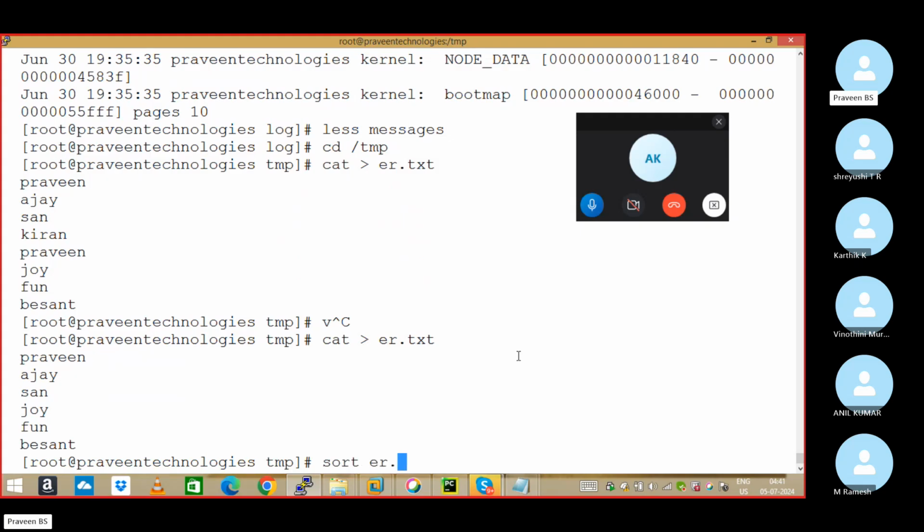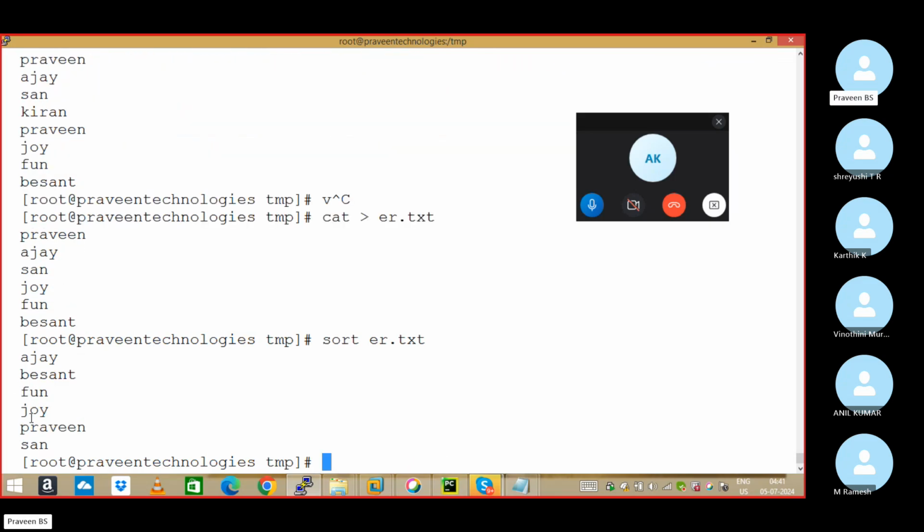What's the file name? You're going to arrange with respect to the first alphabet, first letter. Then first Ajay comes, sir, next Besan comes, sir, next it is going to arrange. Correct, observe. A Ajay, B Besan, F Joy, Praveen, Santosh. Getting right? Don't ask me. Sort space file name.